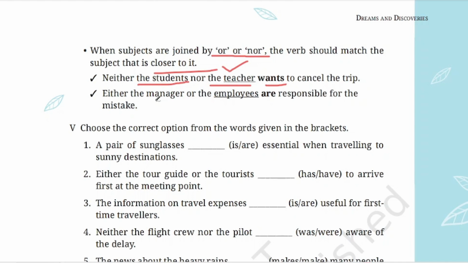Either the manager, this is singular, or the employees, this is plural. So what is near to the verb? Plural. So it is taken as plural: are responsible for the mistake. If employees come first and manager comes second, the second one is singular and the first is plural, then we take the singular form, does. And when the second one is plural, we take the plural form, are.